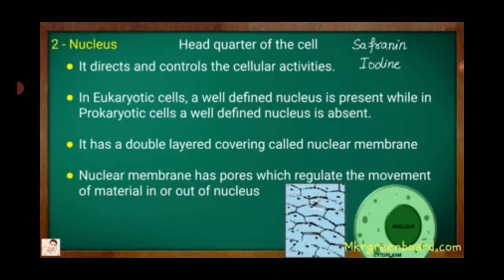Next one, nucleus. It is the headquarters of the cell. It directs and controls the cellular activities. In eukaryotic cells, a well-defined nucleus is present, while in prokaryotic cells, a well-defined nucleus is absent. It has a double-layered covering called nuclear membrane. The nuclear membrane has pores which regulate the movement of material in or out of the nucleus.